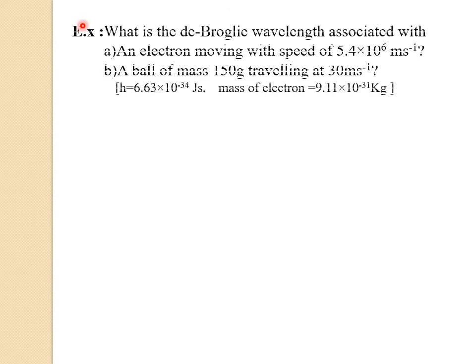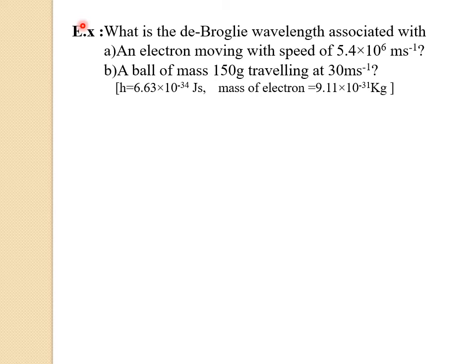Now let us solve an example on de Broglie wave equation. This question contains two sub questions. First let me read out the question. What is the de Broglie wavelength associated with, first sub question, an electron moving with the speed of 5.4 into 10 raised to 6 meter per second. And the second sub question, a ball of mass 150 gram traveling at 30 meter per second.